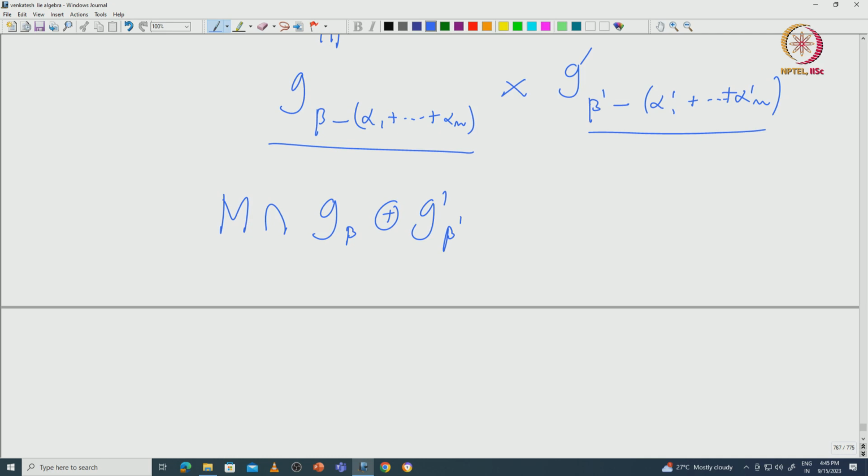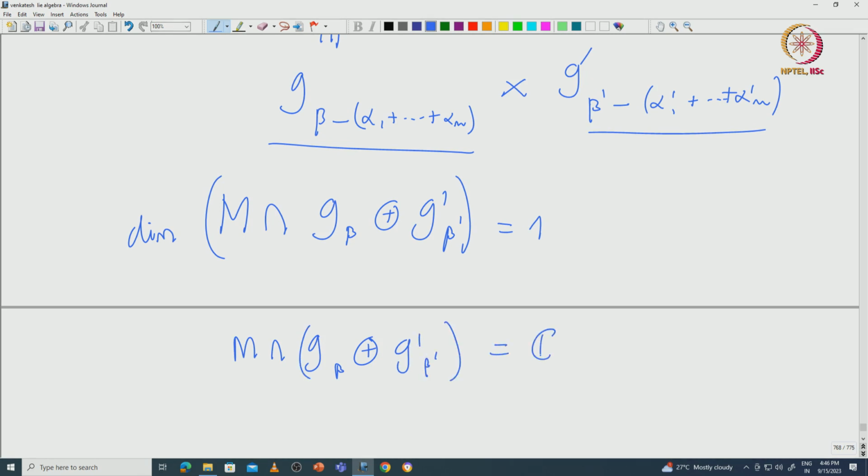So, this is going to be only one dimensional. Okay. This intersection is going to be just one dimensional. So, the dimension of this is going to be just 1, because this contains exactly that x bar inside. So, this M intersection G beta direct sum G dash beta dash is actually spanned by x bar.